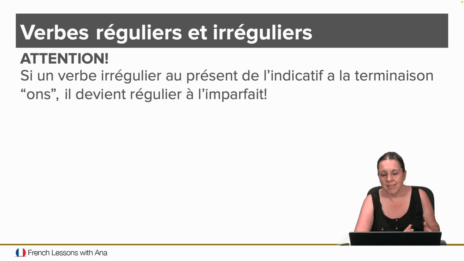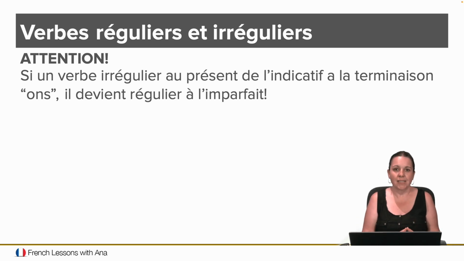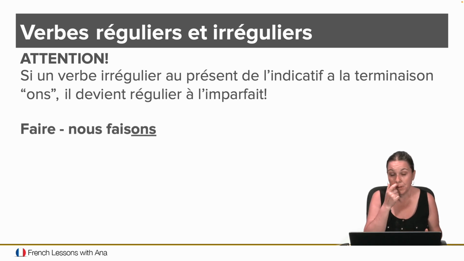So, having said this, if a verb in the present tense is irregular, but the new form still has ONS, it becomes regular in the imparfait because it can follow the rule that has been established in the imparfait. And that's what that means. Si un verbe irrégulier au présent de l'indicatif a la terminaison ONS, il devient régulier à l'imparfait. Okay? So if an irregular verb in the present tense has that ONS ending, then it is regular in the imparfait because it can follow the rule.